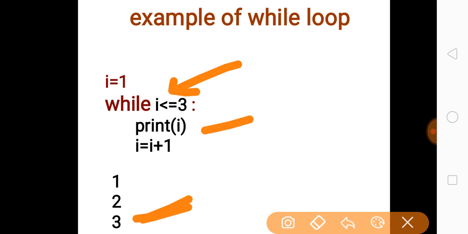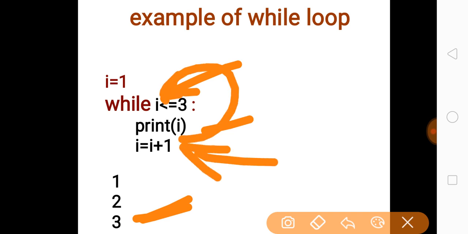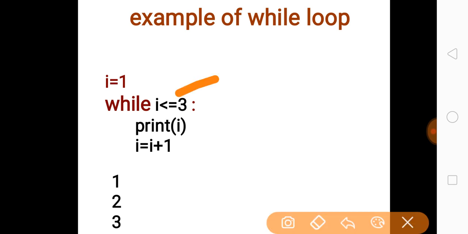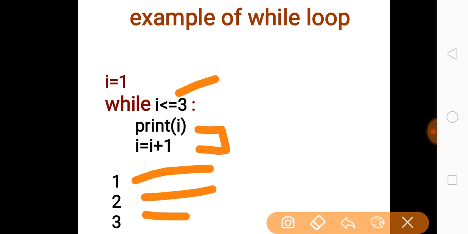Again the value of i will be incremented, and now it becomes 4, and again the condition will be checked. In this case i has become 4, and 4 <= 3 is false, therefore the body of the loop will not execute in this pass. So over here a total of 3 passes have run, and each pass has given the value of i, which is 1 2 3. Therefore our output will be 1 2 3.